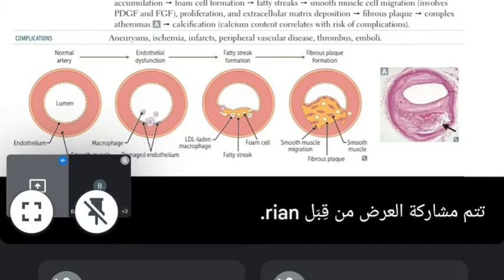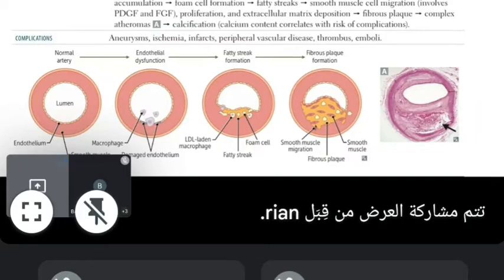Now, where does this atherosclerosis happen? Most commonly, it happens in the abdominal aorta. So the most common site for atherosclerosis is the abdominal aorta. After that, you'll have the coronary artery, which is the blood vessels of the heart. After that, you'll have the popliteal artery, then the carotid artery, and after that the circle of Willis. Again, the most common site of atherosclerosis is the abdominal aorta, followed by the coronary arteries.